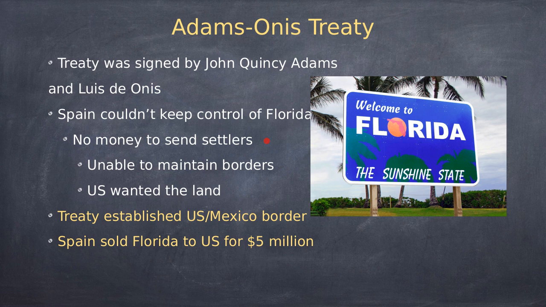All right, so what did the Adams-Onis Treaty do? Well, the treaty was signed by President John Quincy Adams and the Spanish representative, Luis de Onis, hence the name Adams-Onis, right? Spain couldn't control Florida, had no money to send settlers, and was unable to maintain borders, and the U.S. wanted the land. That's what it came down to. As we watched in that video, basically the United States said, you know what, we're just going to take Florida. No big deal, we're just going to take it over. And that's what happened. The treaty established a U.S.-Mexican border, and Spain eventually sold Florida to the United States for $5 million.